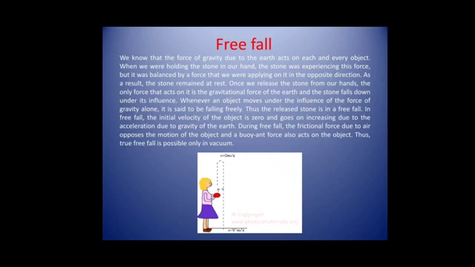Once we release the stone from our hands, the only force acting on it is the gravitational force of the earth, and the stone falls down under its influence. Whenever an object moves under the influence of the force of gravity alone, it is said to be falling freely.